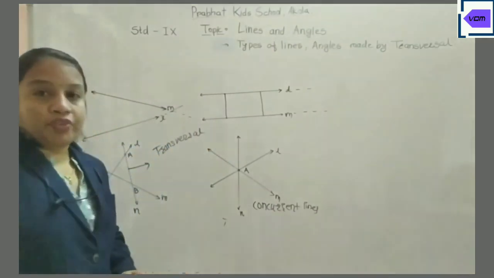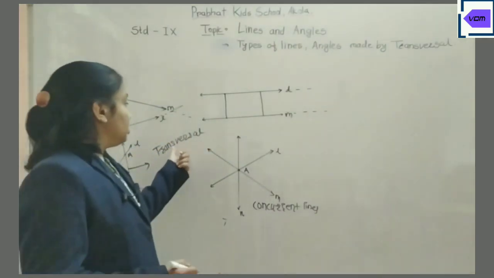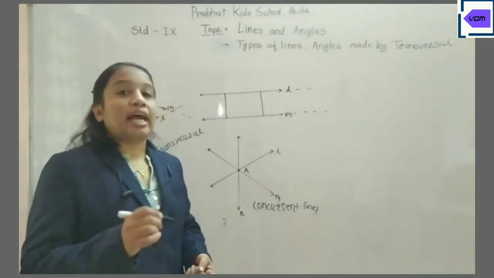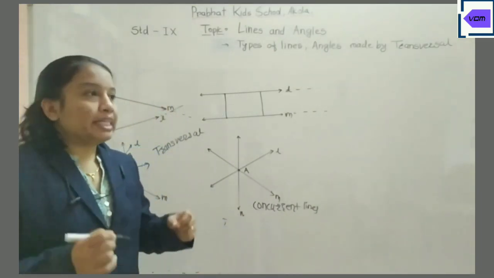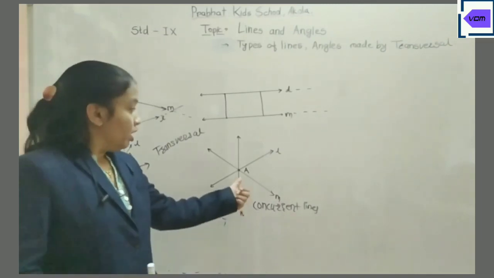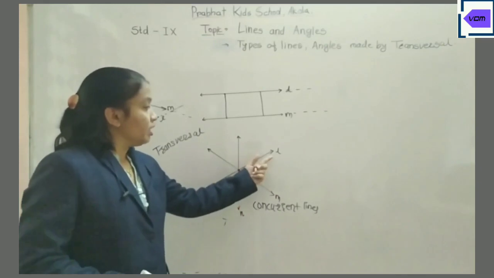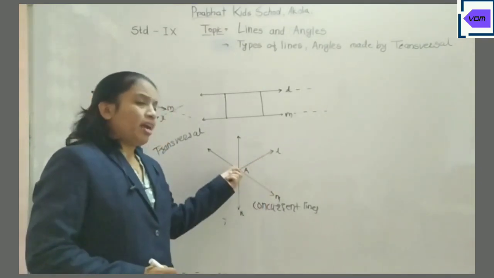What is the definition of transversal? A transversal is a line which intersects two or more lines at distinct points. Distinct means different points. Here N is not a transversal, because N is intersecting L and M at the same point, that is A.